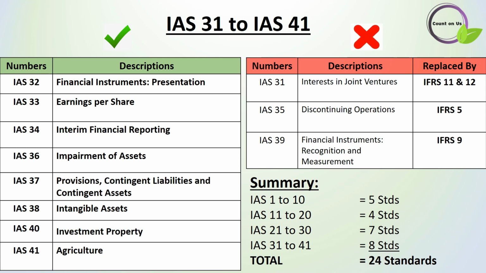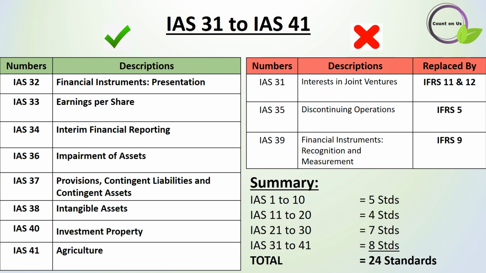See, IAS 36, 37 and 38 are all applied accounting standards. Then when we go to IAS 39, it was already the replacement of IAS 25, but this was replaced with IFRS 9. IAS 40 and 41 are applicable standards. Totally 8 standards are there from IAS 31 to IAS 41.